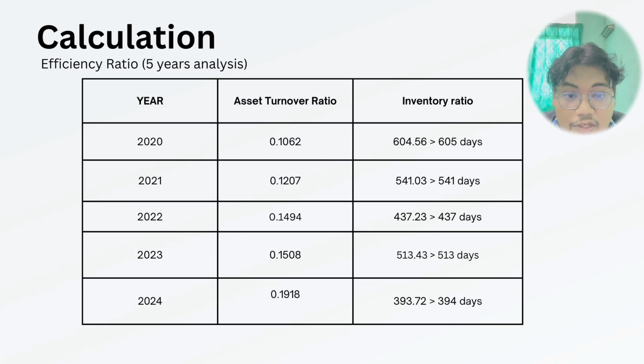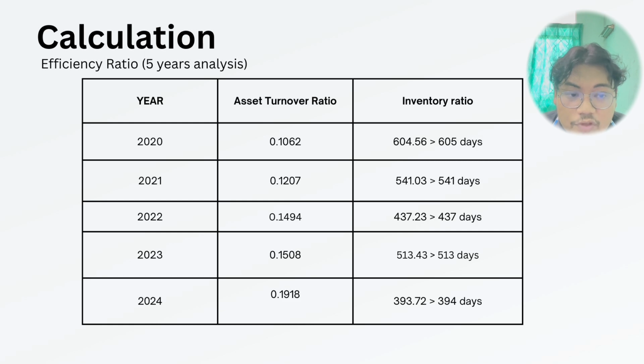Next is efficiency ratios calculations. So, for efficiencies, two ratios were calculated: asset turnover ratio and inventory days. The asset turnover ratio is calculated by dividing revenue by total assets. The result increased steadily from 0.106 in 2020 to 1.21 in 2021, 1.149 in 2022, 1.151 in 2023, and 1.192 in 2024.